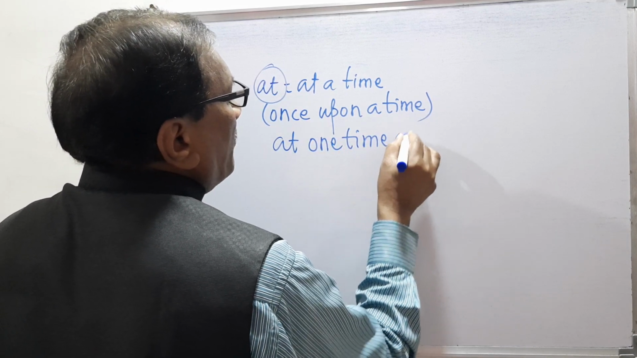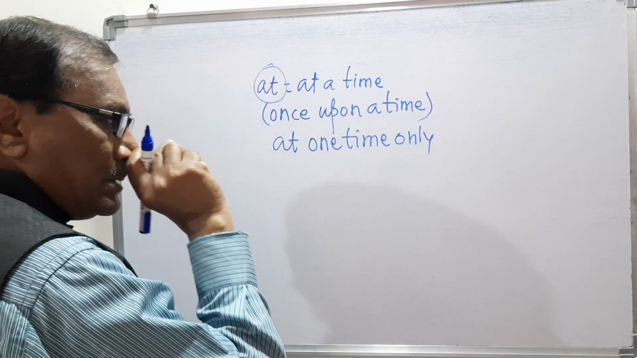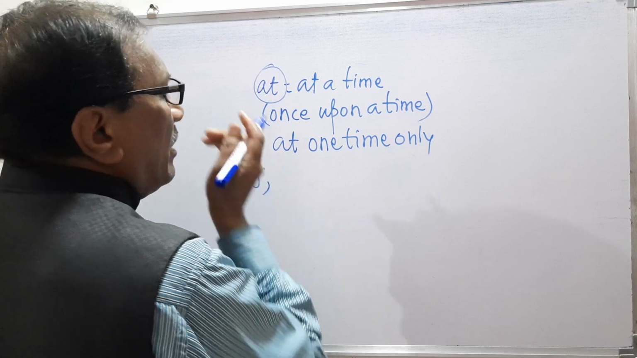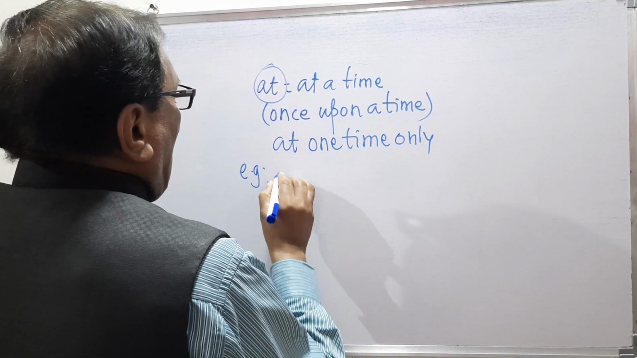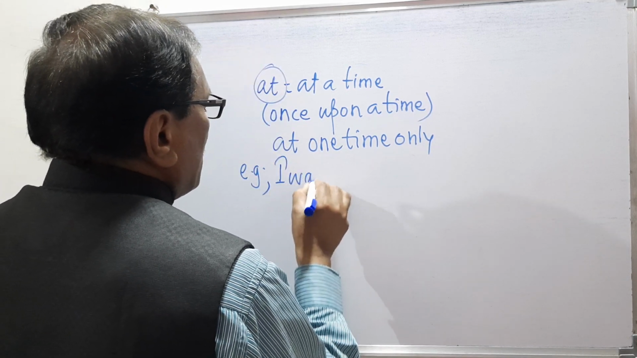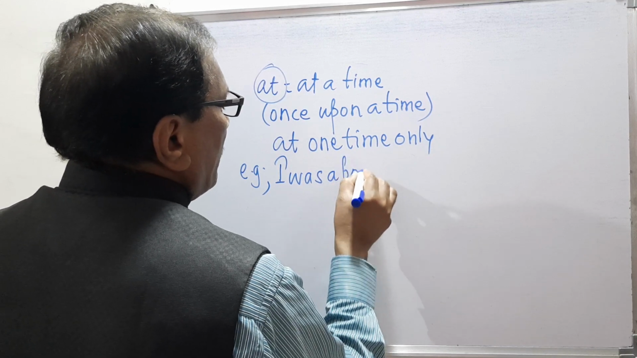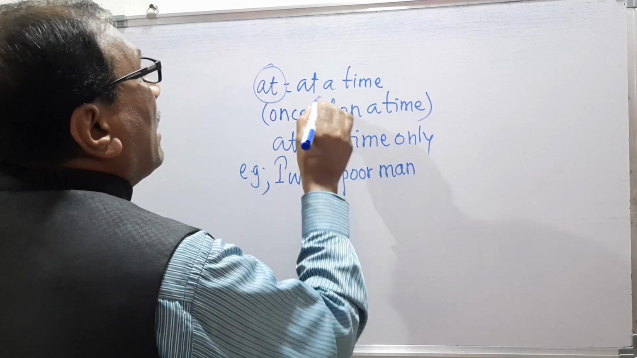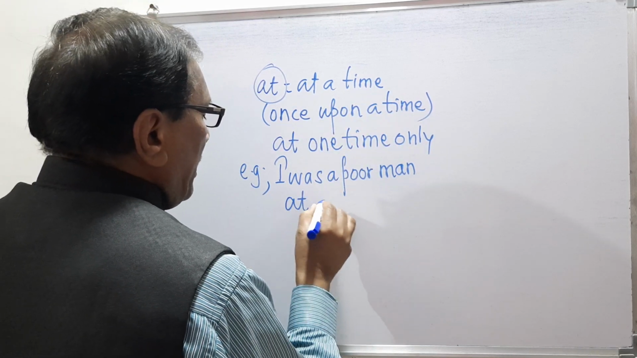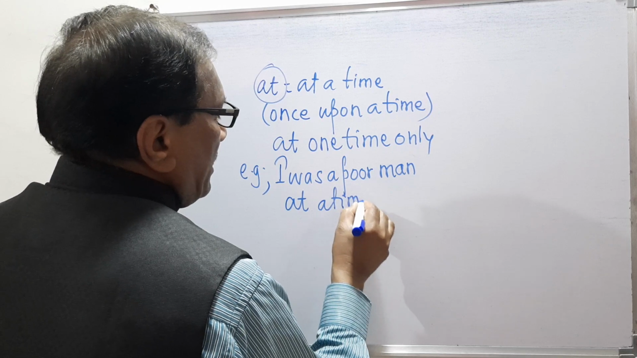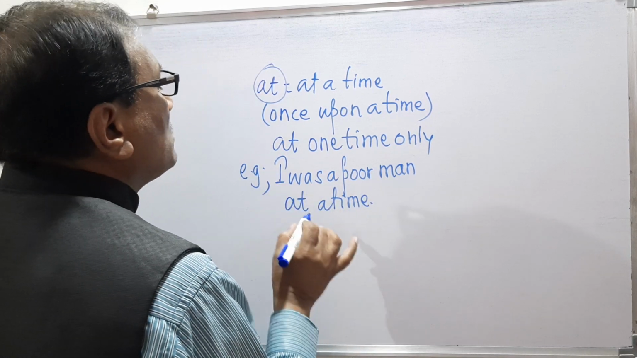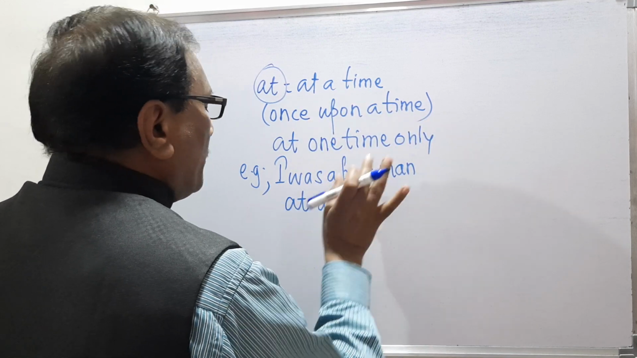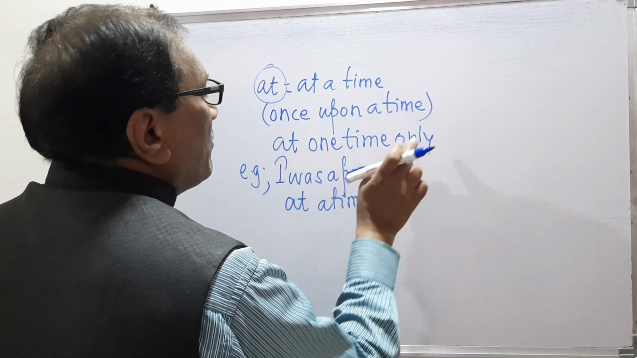That is also the meaning. So we will see now with the example. The example is, I was a poor man at a time. At a time means what? I was a poor man once upon a time. I was a poor man at one time only.